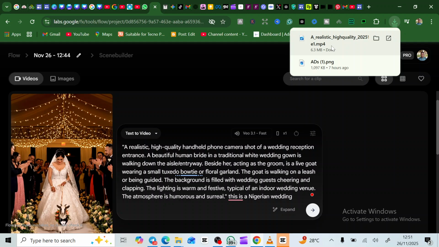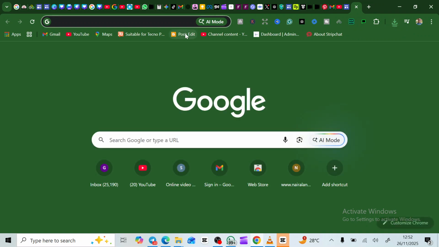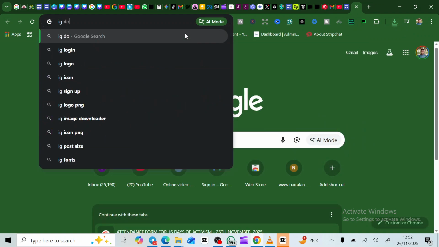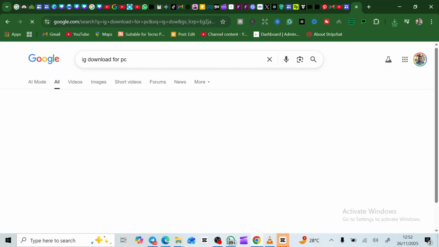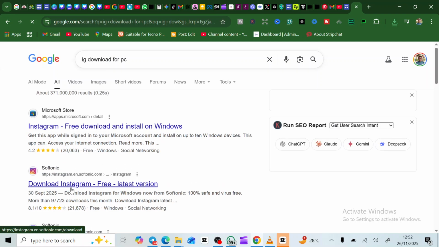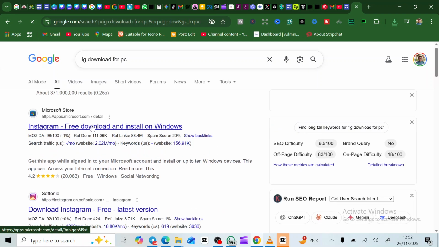If you're not going to use YouTube to get your link, please download the video from wherever you want. When you want to download any video from the internet, let's say you copy the link from Instagram, all you're simply going to do is come to Google and search for Instagram or IG downloader, for phone or for PC, depending on what you're going to use. Just search that, and it's going to open links for you that you can use to paste those links so that you can download the video, and then take it and upload it to Gemini.